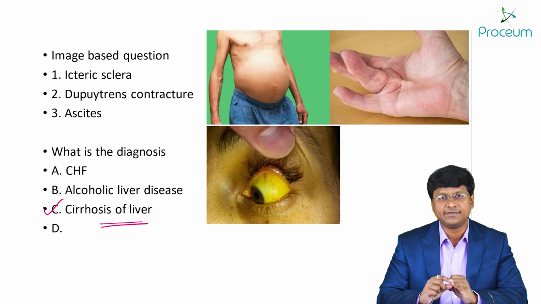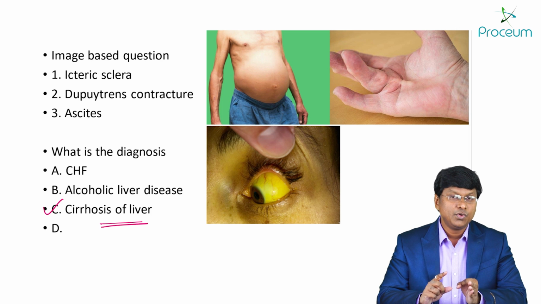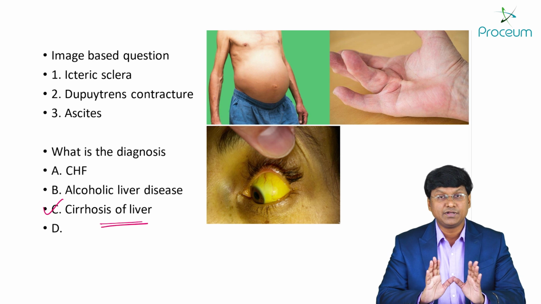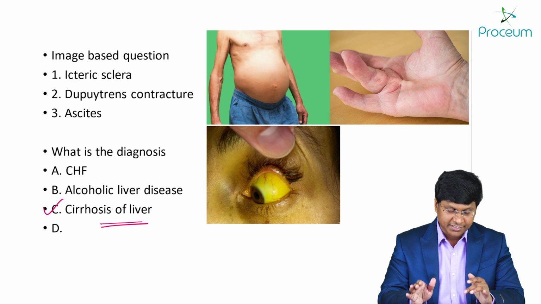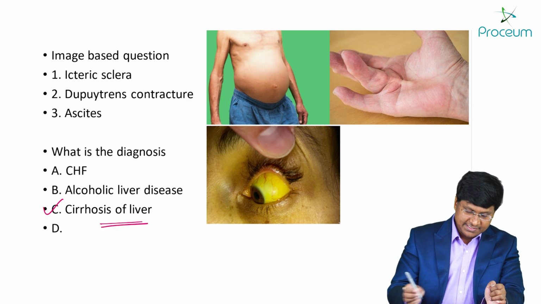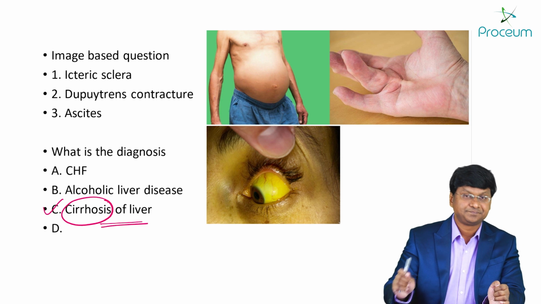They can present with fatty liver, they can present with hepatitis, and they can present with cirrhosis of liver also. Once they are presenting with fatty liver or hepatitis, they will not have these manifestations. They'll have ascites, Dupuytren's contracture, and icteric sclera in a scenario of cirrhosis of liver.